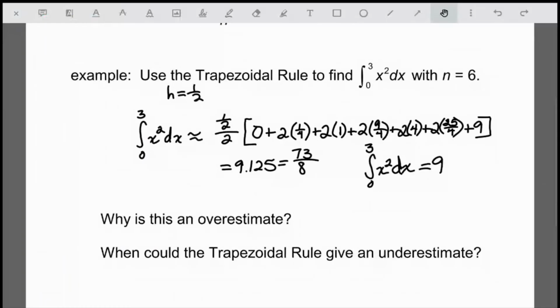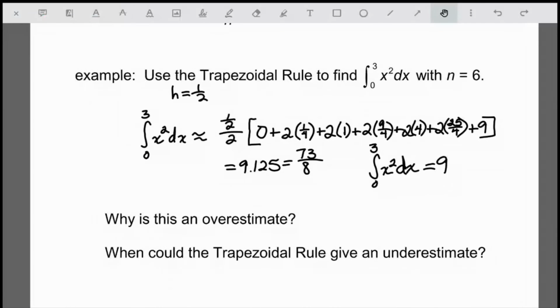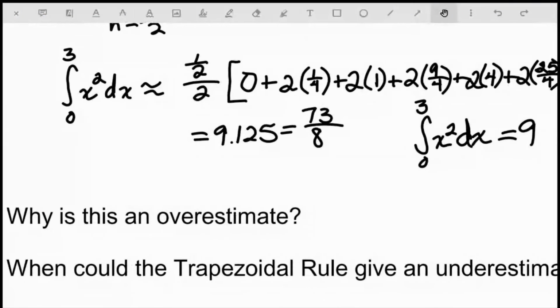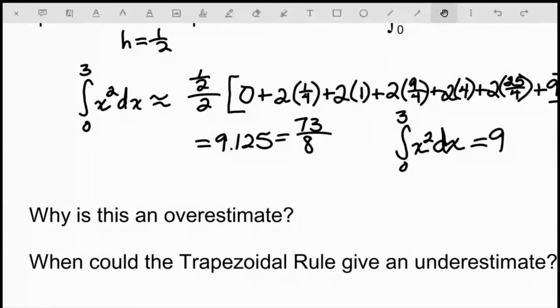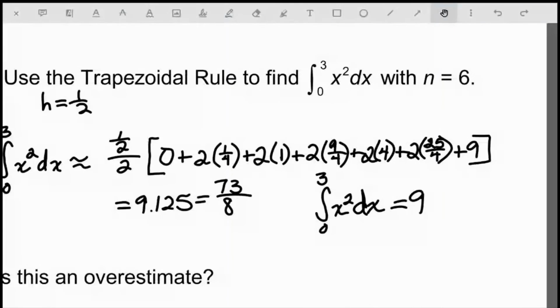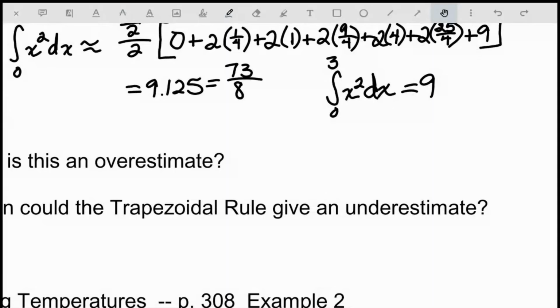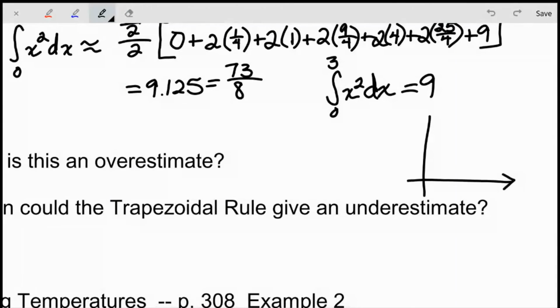Okay, so let's take a look at these next 2 questions. It says, why is this an overestimate? Notice we got a value that's slightly higher than 9. To answer that, let's think about what this graph would look like. I'm thinking of x squared. When I've got the x squared function, it looks something like that, right? So let's just take 2 points on this curve.